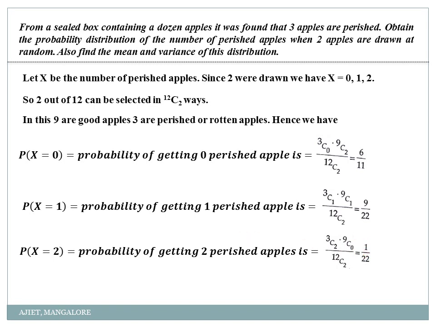So now how will I go for the table? Are you clear with these steps? I'll explain again. Just listen here. First case, what I have written here is probability of x equal to 0. 0 means getting 0 rotten apples. That is 3C0. Agree. But actually there are how many apples? 12 apples. So 9C2. So 3C0 is rotten apples, 9C2 is good apples, divided by total number of possibilities. Then probability of getting one perished apple means one rotten apple. So out of 3 I might get one rotten apple. So 3C1 into 9C1. Correct? Then probability of getting 2 rotten apples. So it will be 3C2 into 9C0 divided by 12C2. Okay.